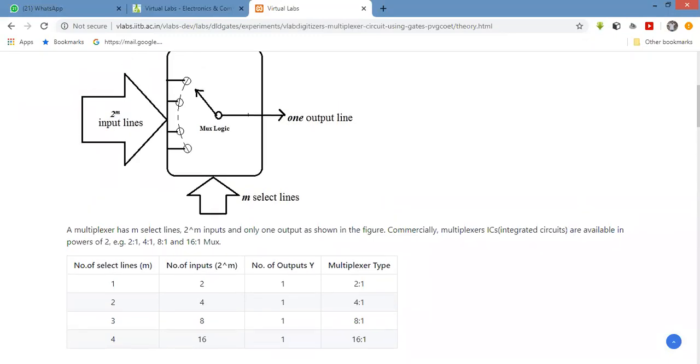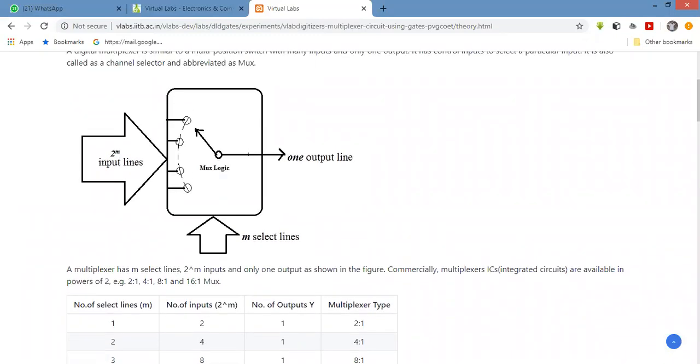Block diagram of the multiplexer. To understand the multiplexer, take a simple example. At your home, we are going to use a TV set-top box for channels. For that set-top box, there are a number of inputs present.